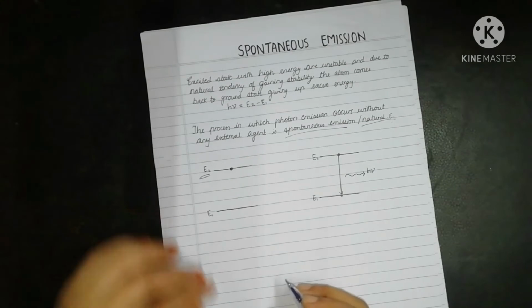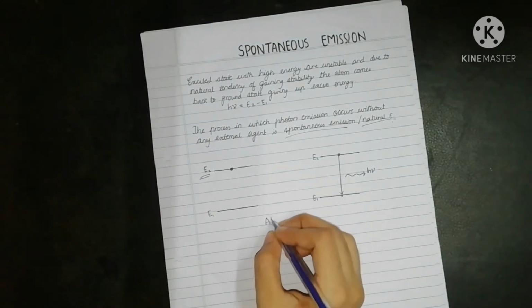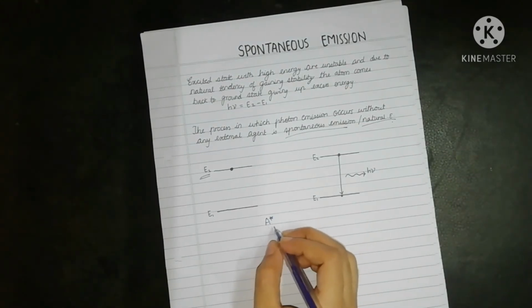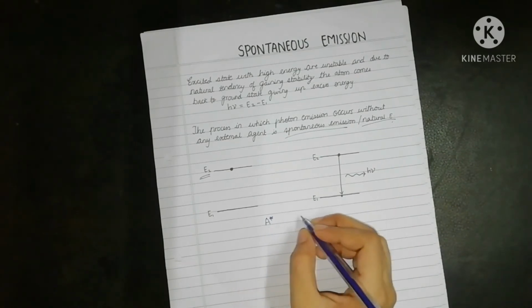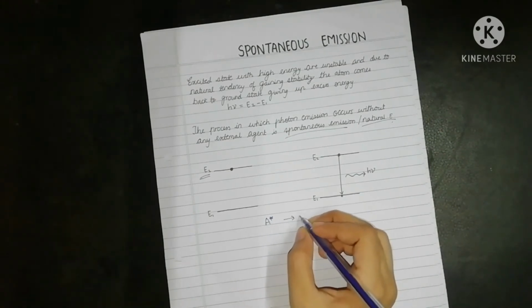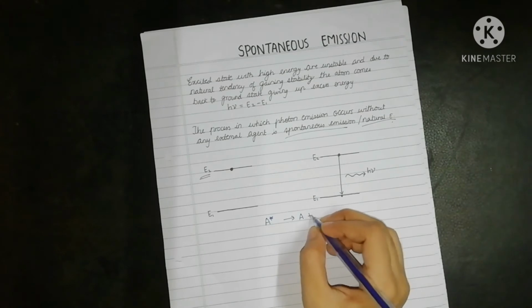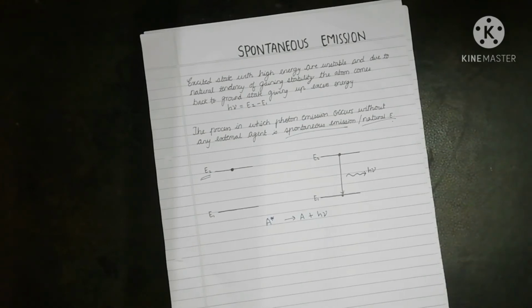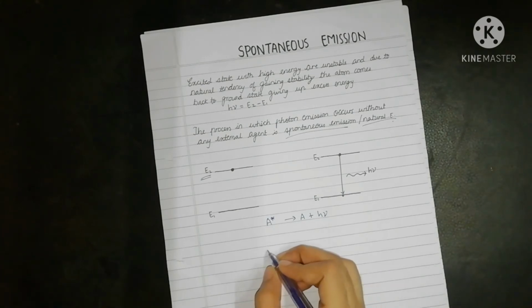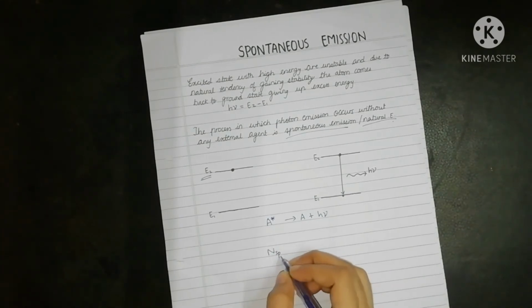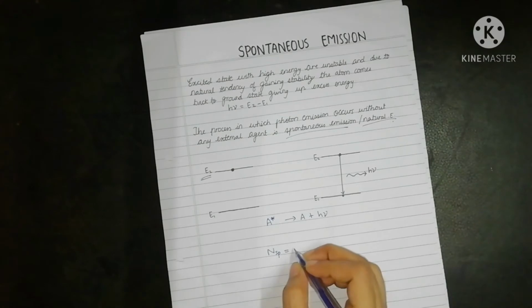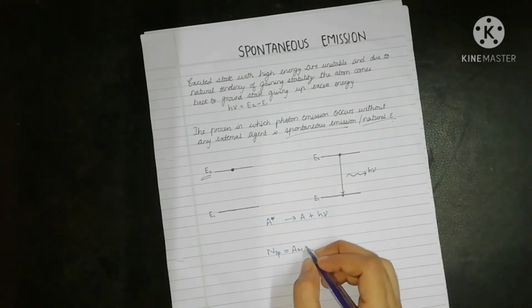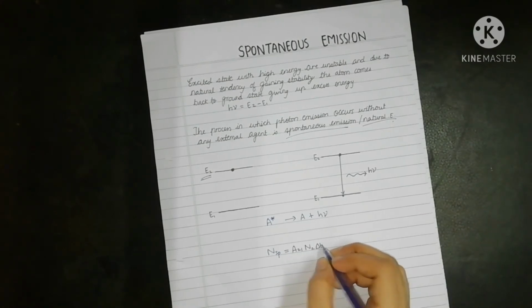This whole process can be represented as A star, which represents the atom in the excited state, coming to the ground state, giving out A plus h nu. h nu is the energy that is liberated during this process. Now the number of spontaneous emissions taking place in a medium during time delta t is given as NSP, where SP represents spontaneous emission, is equal to A21 N2 delta t.